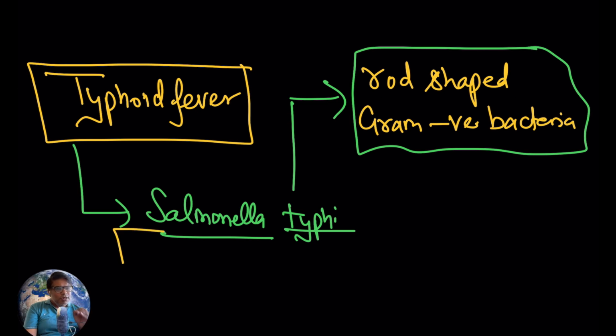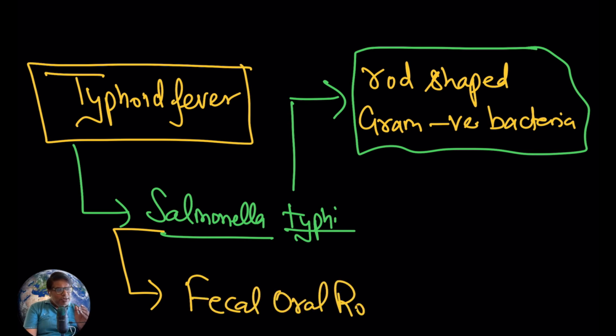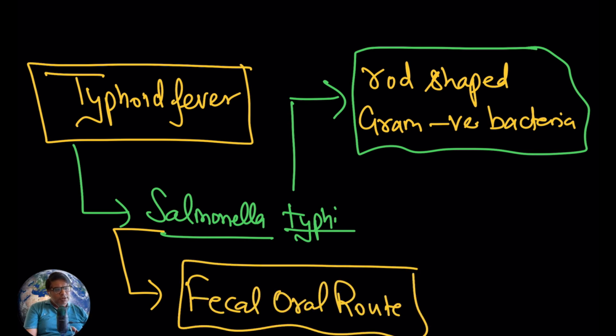It is transmitted from one person to another, and generally the transmission happens by the fecal oral route. Okay, so here I will make you clear.